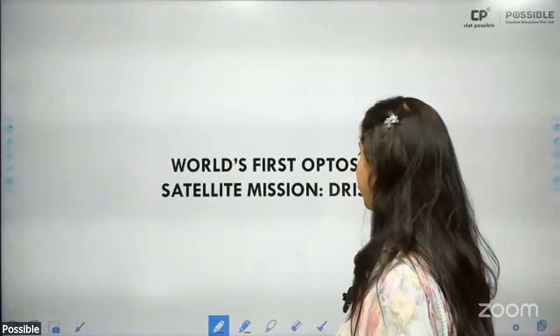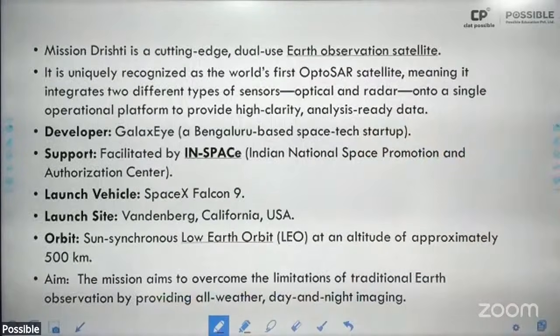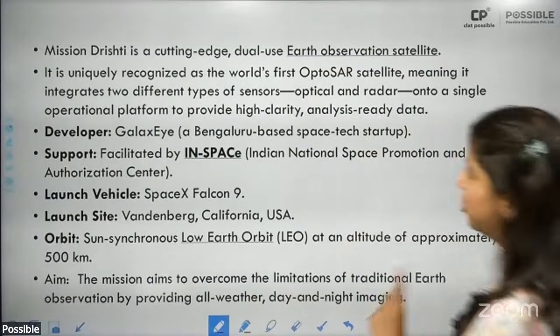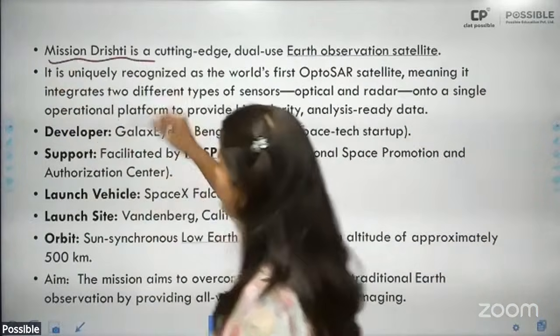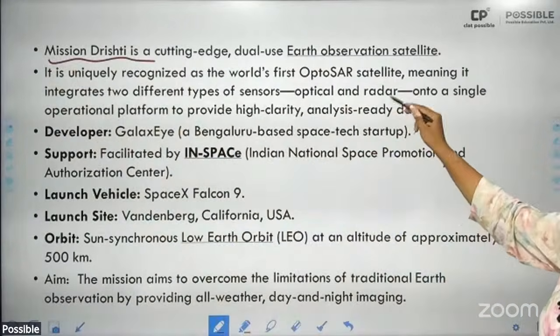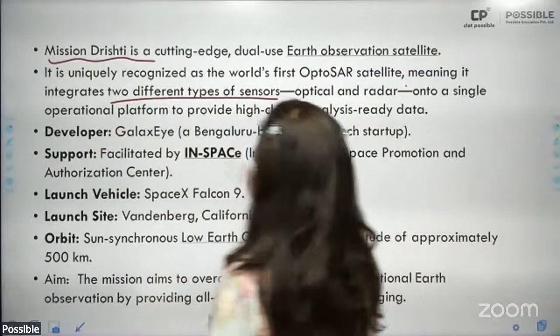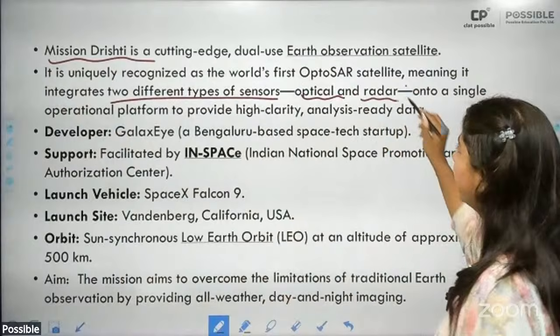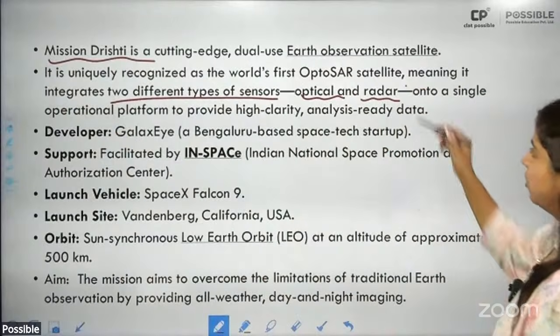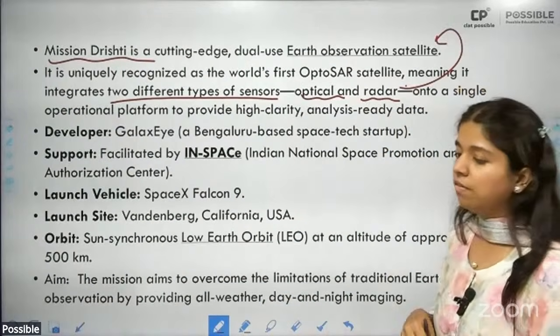Optosar satellite mission Drishti has been launched. All right. What you need to remember, mission Drishti. What is it? It is the world's first Optosar satellite, meaning it integrates two different types of sensors, the optical sensor and a radar sensor. What does it do? It undertakes observation of the Earth's surface.